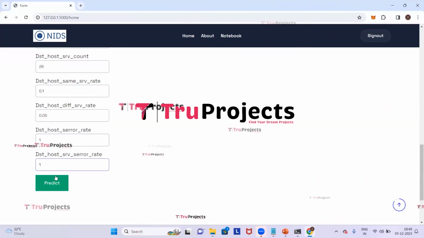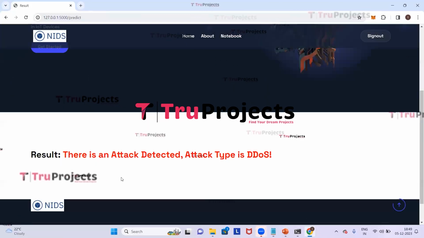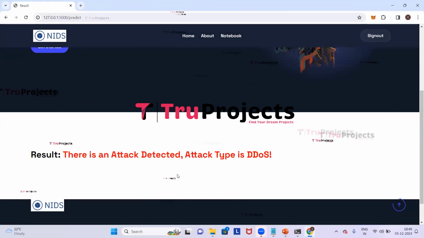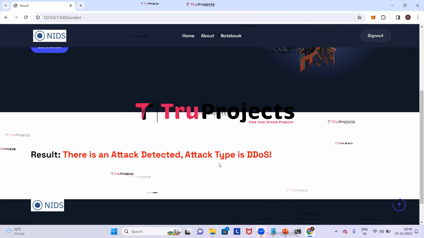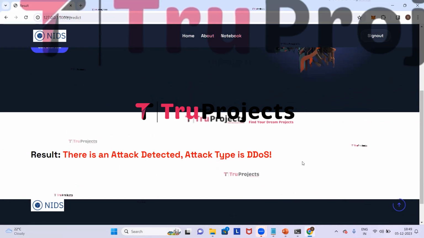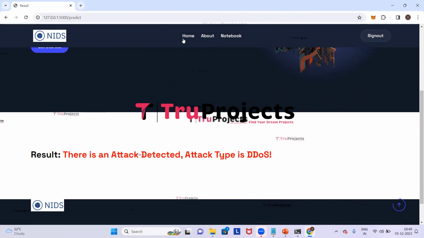Now click on predict. So here it has predicted that there is an attack detected and the attack type is DDoS. Now we will enter the parameters again but with different values. Click on home.